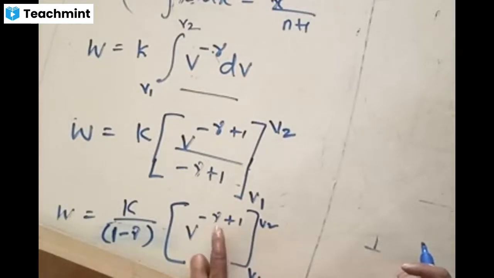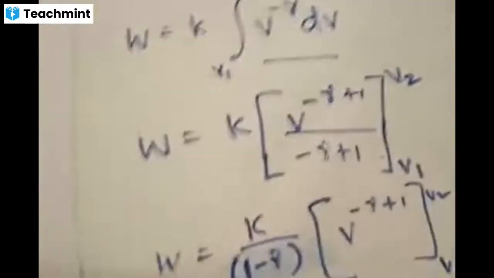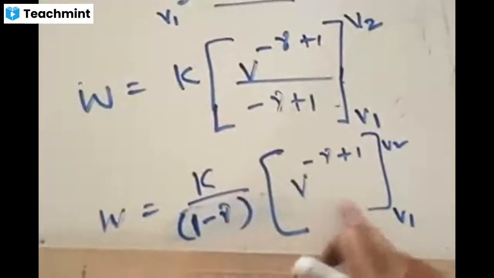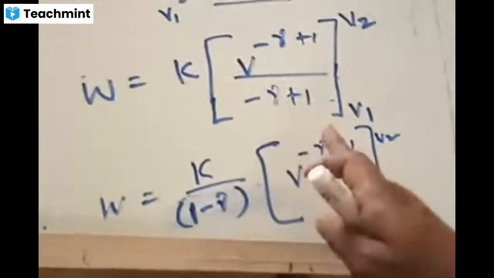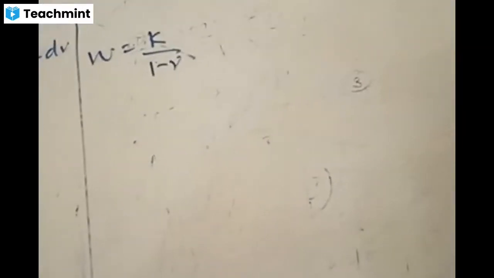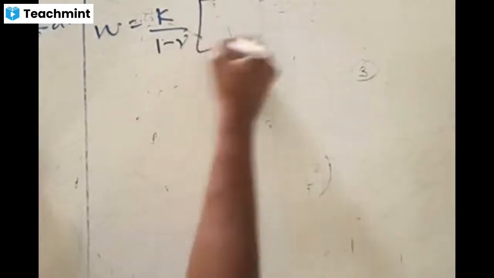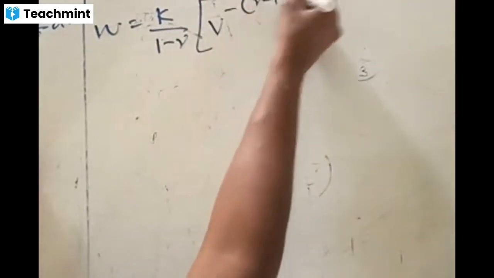I'm dragging this out to make sure you understand the steps properly. W is equal to k by 1 minus gamma, times v to the power of minus, taking minus common, gamma minus 1, from v1 to v2.